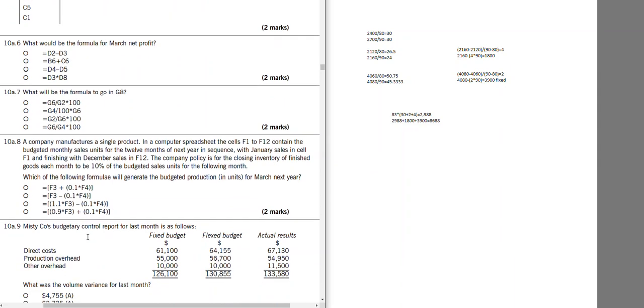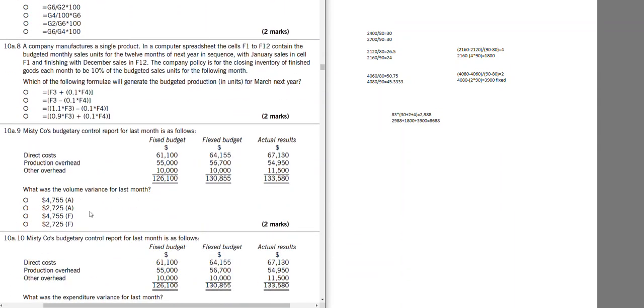Okay, next one is also Excel. I will leave this. What was the volume variance for last month? Volume variance, it is total variance. Total variances of all variances are further divided into volume and expenditure. Volume variance looks at the difference in cost because of change in units.